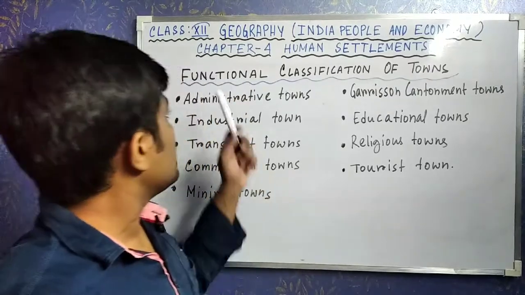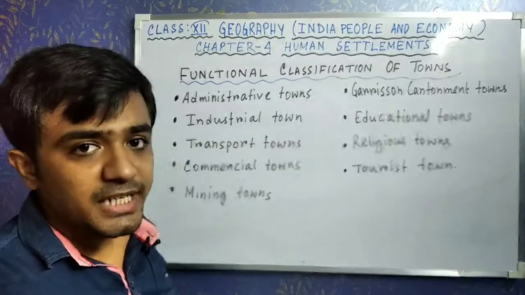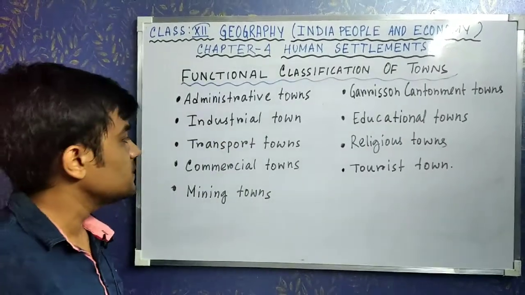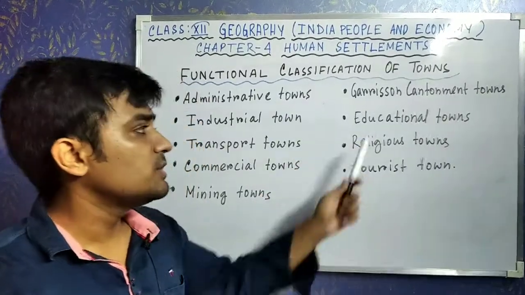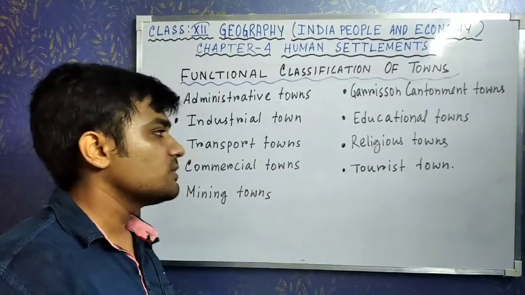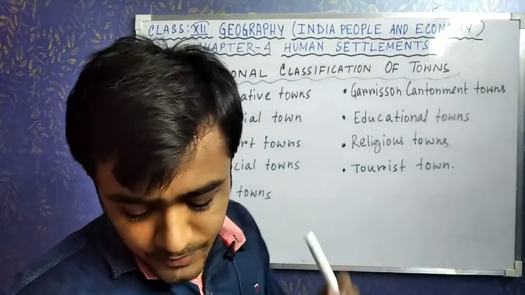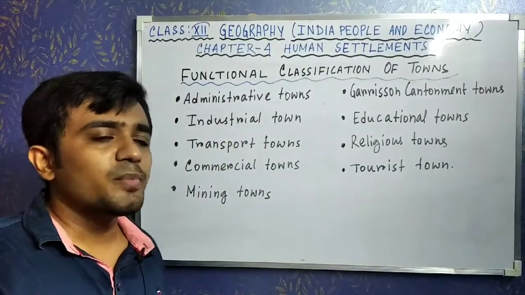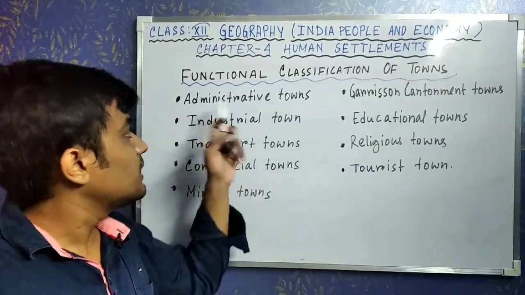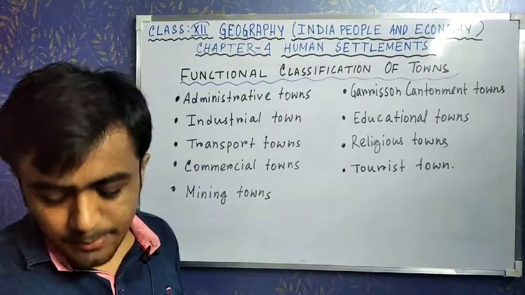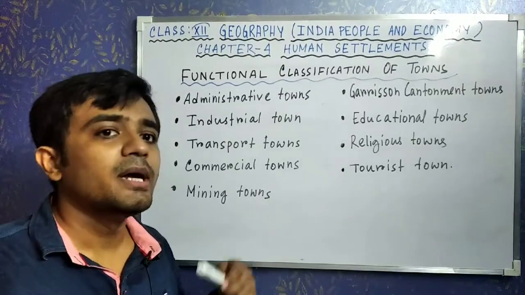Now on the basis of function, we can classify towns into various categories. Number 1, administrative towns. Second, industrial towns. Then transport towns, commercial towns, mining towns, garrison cantonment towns, educational towns, religious towns, and tourist towns. So let's discuss one by one with examples. Administrative towns means when lots of administrative buildings and administrative work are done in a region, we call it an administrative town. For example, Mumbai, Delhi, Bhopal. There are lots of examples in your textbook also, you can read from there.